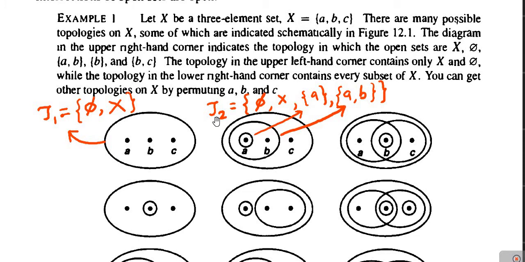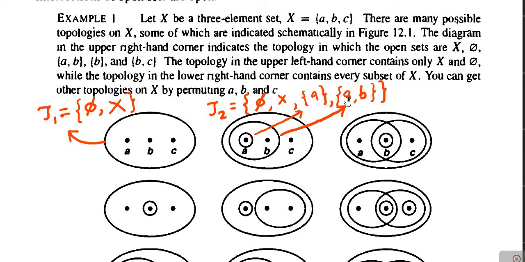So if we take any number of elements from tau2, not only 2 elements at a time, we can take 3 members at a time or 4 sets at a time, then also the union is always present in tau2. Therefore, the second condition is satisfied by this collection tau2. Now the third condition: consider a finite number of members from tau2. For instance, first 2 members: the intersection of phi with X is obviously phi, and the intersection of phi with singleton A is phi, which is already present here.